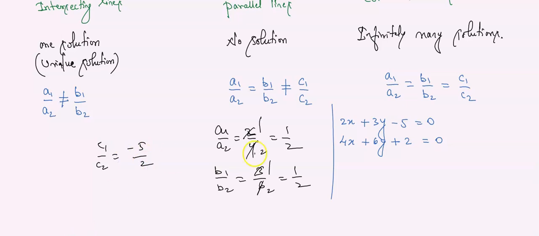It means what? A1 by A2 is equal to B1 by B2 but does not equal C1 by C2. Directly we can say that. Which type of lines? Parallel lines. Can you see the condition of parallel lines? A1 by A2 is equal to B1 by B2 does not equal C1 by C2.